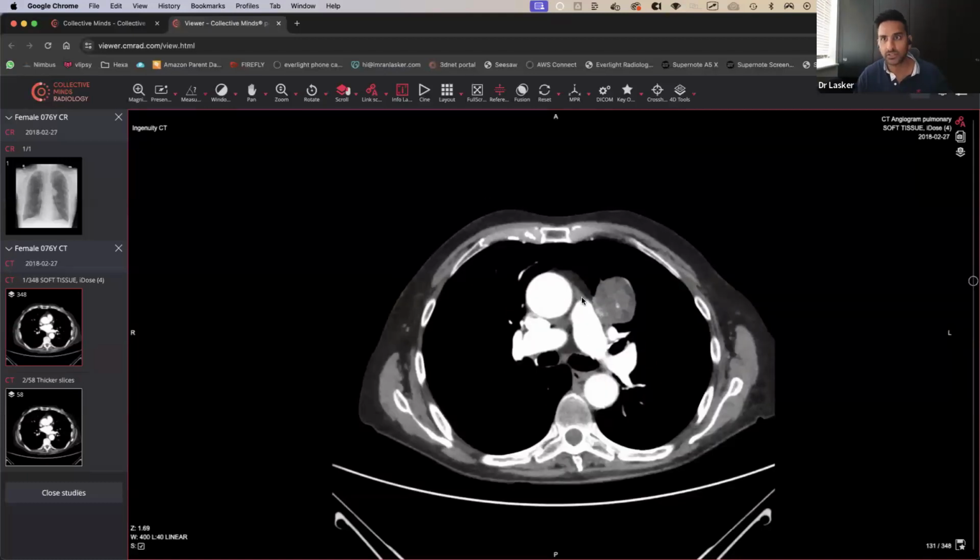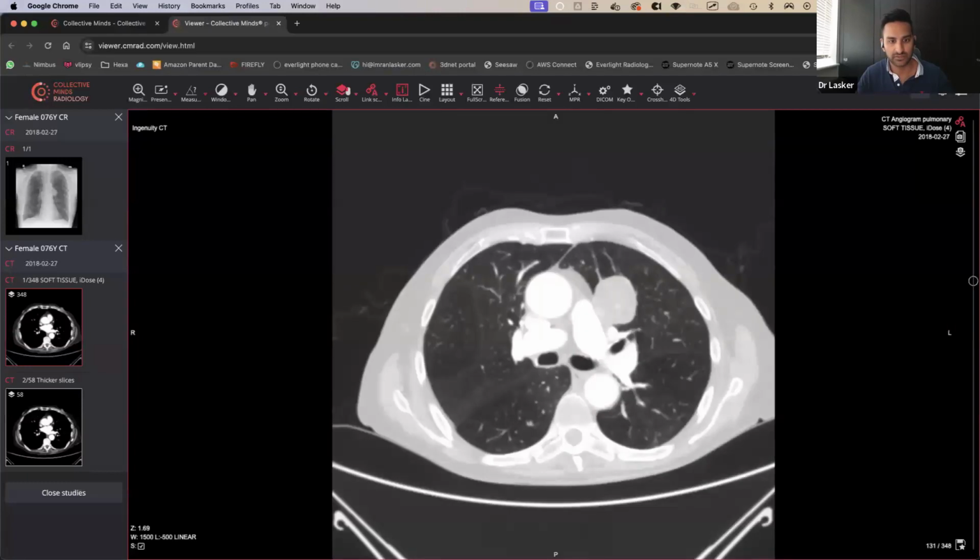Okay, someone wants lung window. So if you are on this platform, do use the lung windows and have a look. So if you scroll through, just see what you think it is. Okay, so let's scroll through from the very, very top.